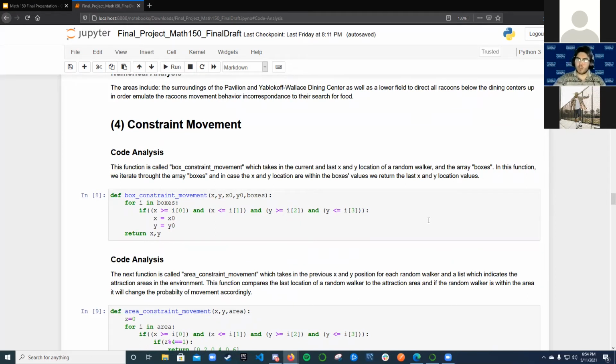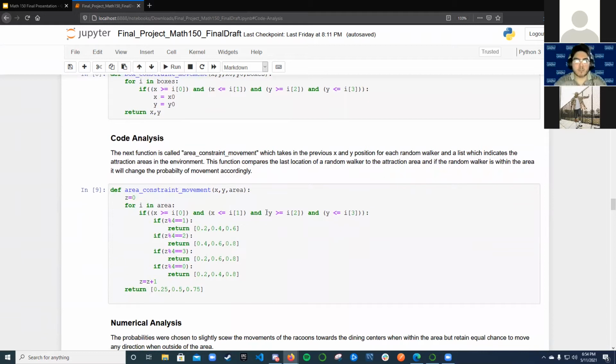And if one of the raccoons is, then this function will make it so that the random walker's current location becomes their last location, which is outside the box.